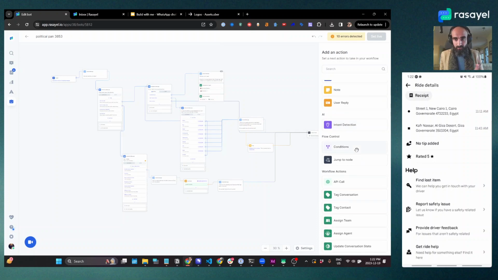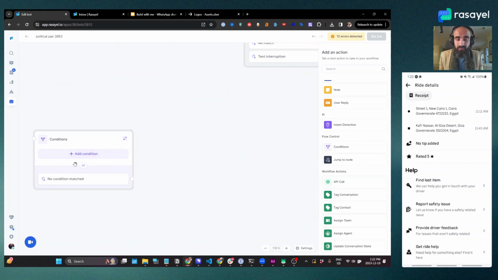One more thing I forgot to use, by the way, during this builder is conditions. Conditions allow us to split our flow based on certain conditions.